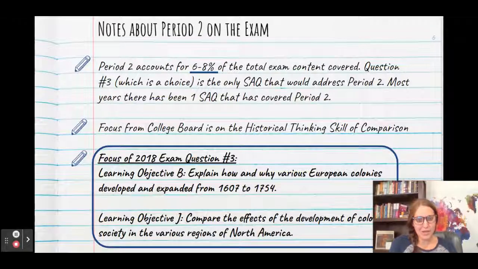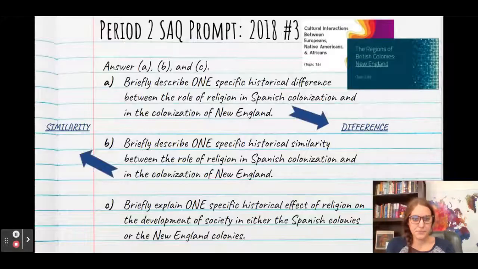Okay, so notes about period 2 on the exam. It's only going to be 6 to 8% of the total exam. And as I mentioned earlier, only short answer question 3, which is optional, could potentially cover period 2. However, the College Board typically has given a short answer question on period 2 in most of the previous exams. So this prompt is going to address learning objective B, which is comparing various European colonies and also describing the effects of the development of those colonies.